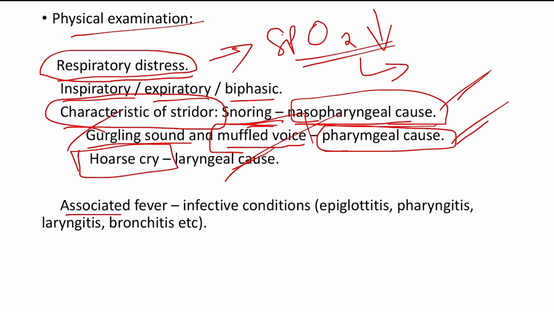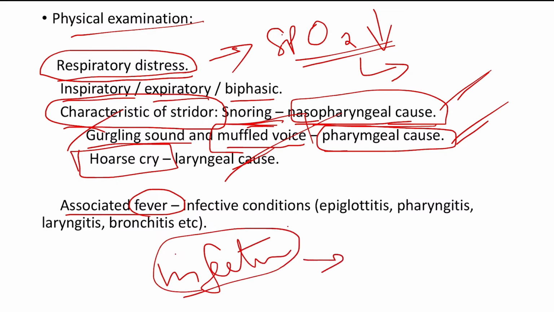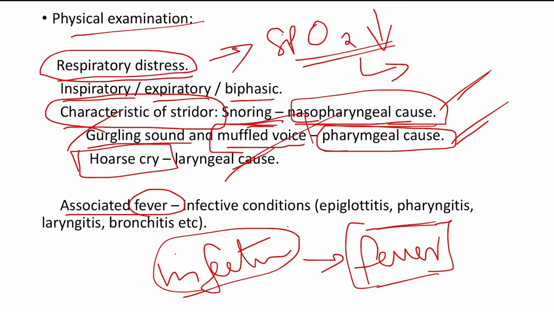Sometimes it may be associated with fever if infection is the primary cause of stridor. Okay, if infective condition is obstructing the airway, respiratory passage, and causing the stridor, then you may find fever in those patients. Okay, infective conditions like epiglottitis, pharyngitis, laryngitis, bronchitis, etc.